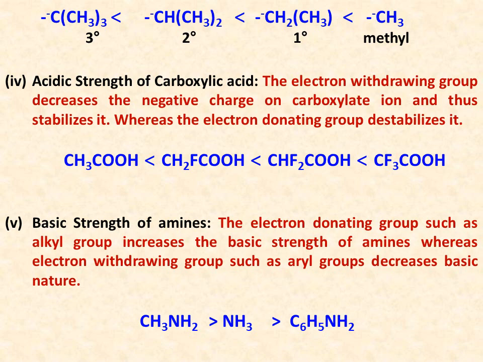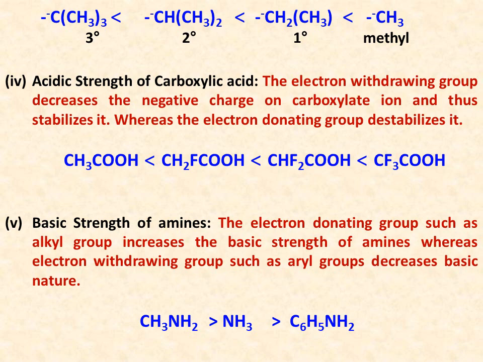Then it is most stable, and then less stable than methyl carbanion is primary carbanion, which contains one alkyl group. Much less stable than primary carbanion is secondary carbanion, which has two alkyl groups, and the least stable is tertiary carbanion, which has three alkyl groups. Because it has three alkyl groups, they donate more electrons and increase its electron density, and thereby destabilize it.